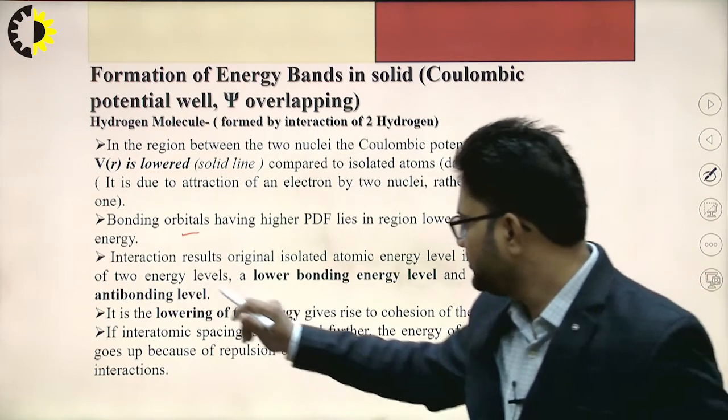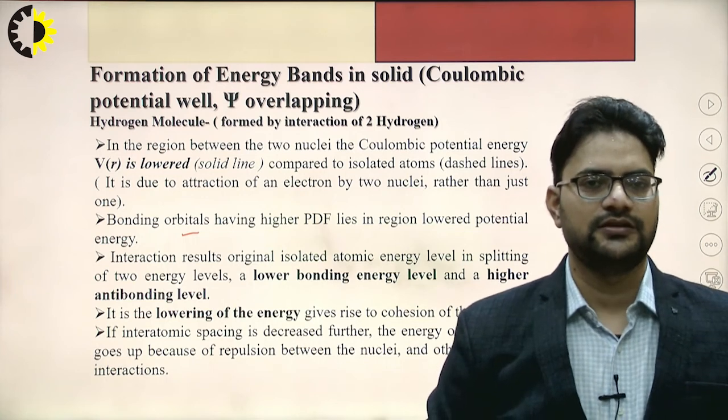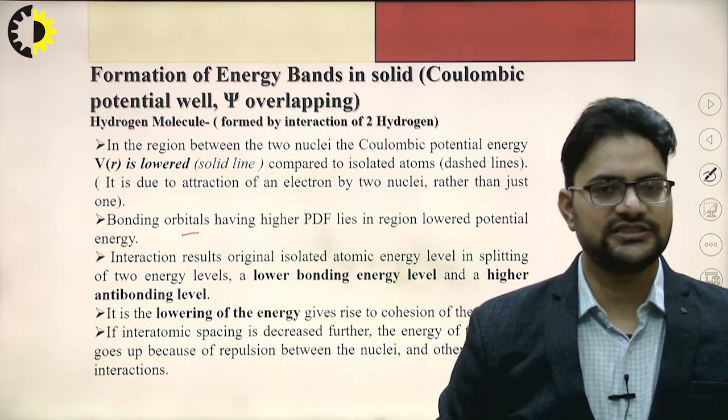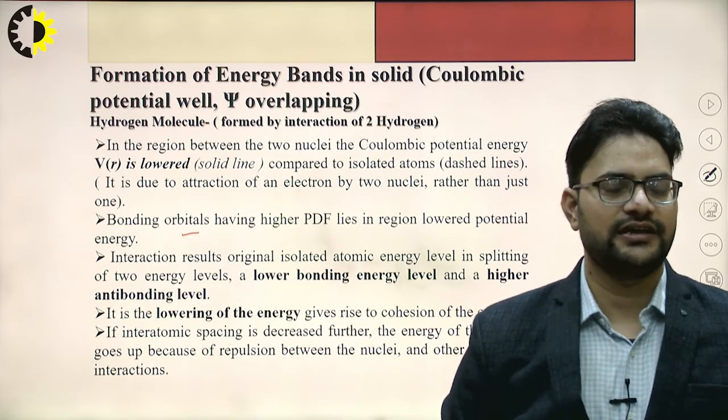The original isolated atom energy level is split into two energy levels, the lower energy level and the higher energy level.